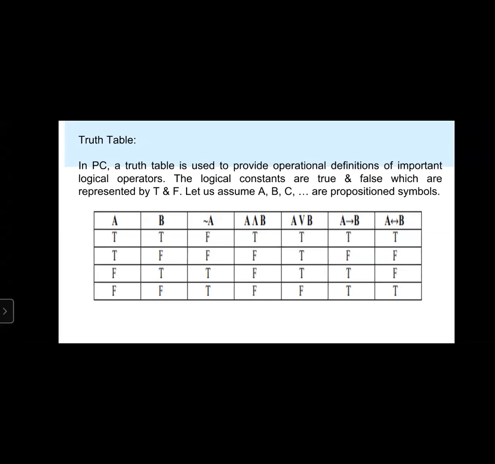Next, tautology. A propositional formula is valid, or a tautology, if it is true for all possible interpretations. Next, contradiction. A propositional formula is contradictory, or unsatisfiable, if there is no interpretation for which it is true.